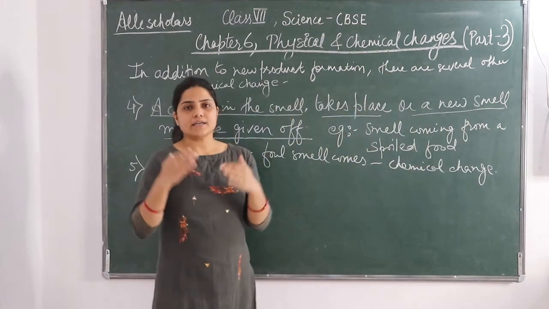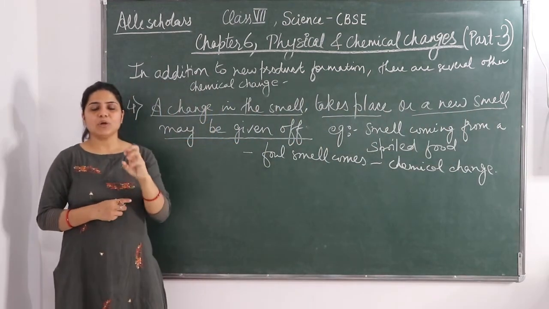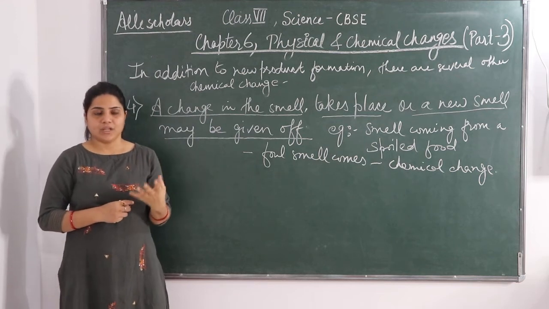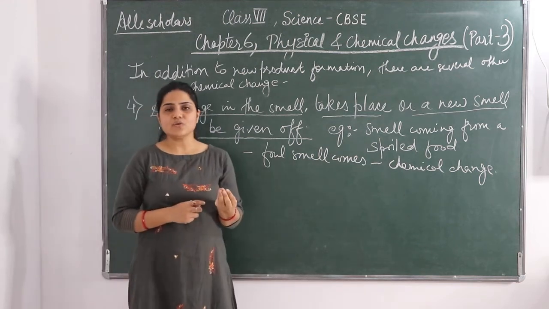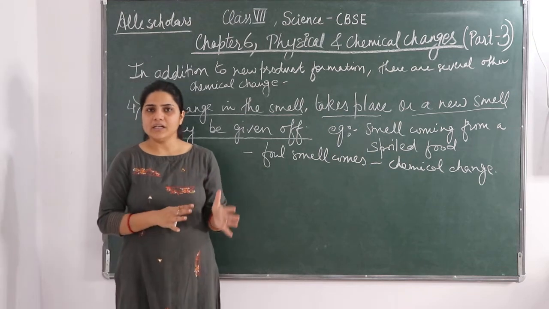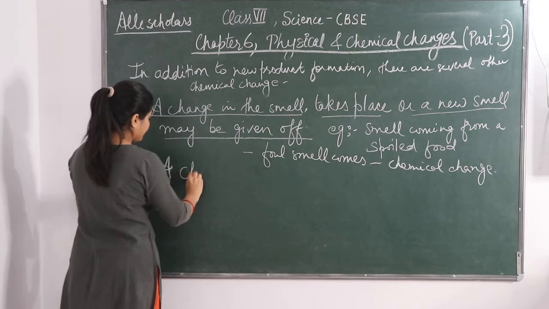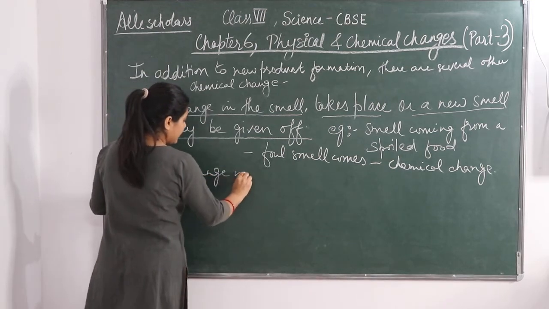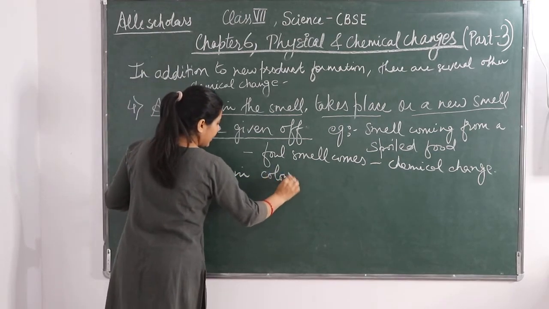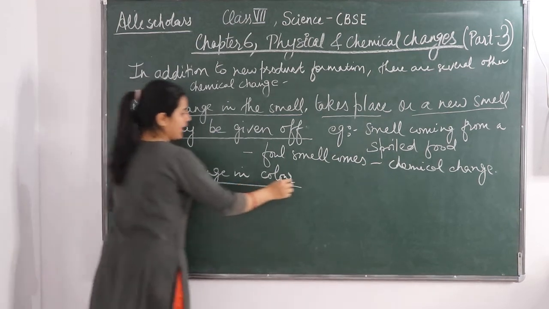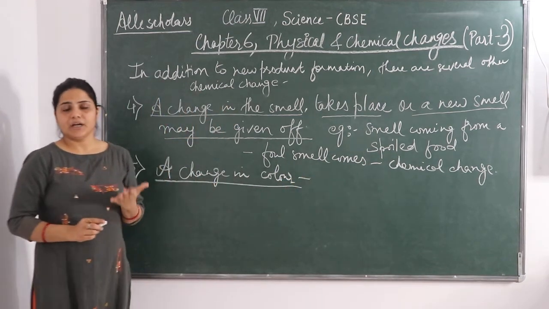Okay. If there is any change in color in a substance, then that is also what? That is again a chemical change. Okay, a change in color occurs. So the change in color of any substance is a chemical change.